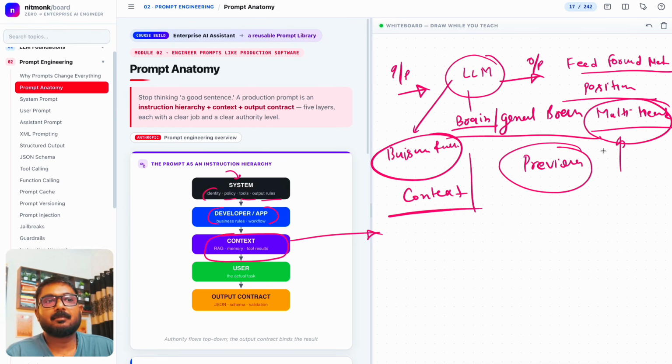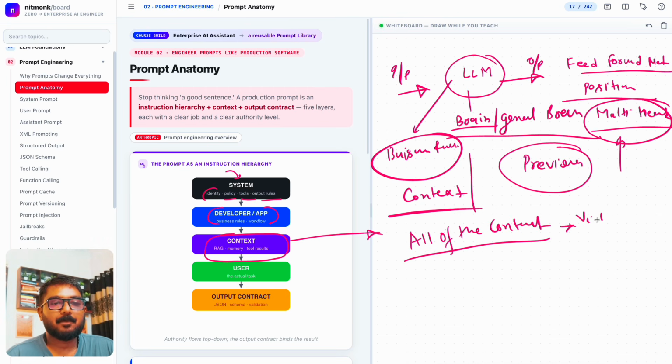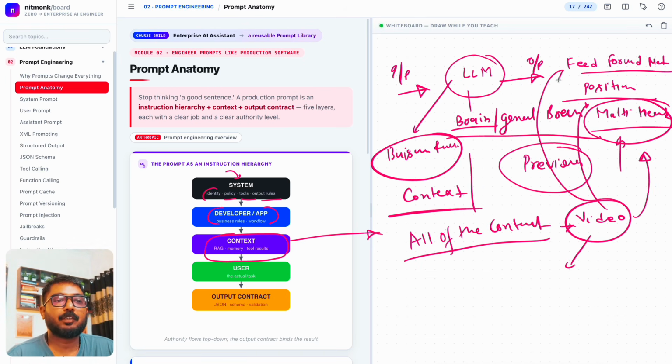That's exactly what happens in these contexts with LLMs, right? If you have seen all of the content, or let's say the video, then you can easily relate multi-head, positioning, feed forward, transformers, isn't it? That is a context, right?